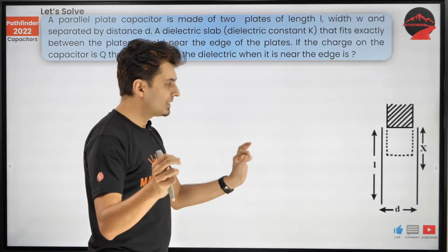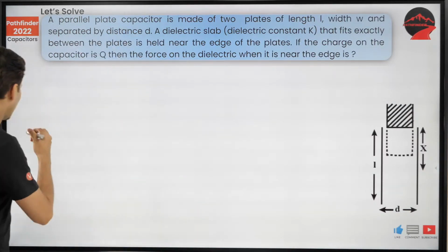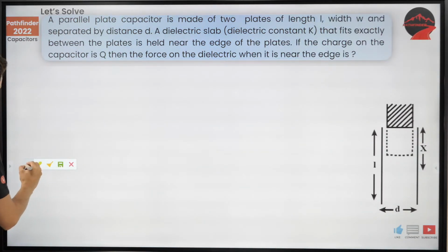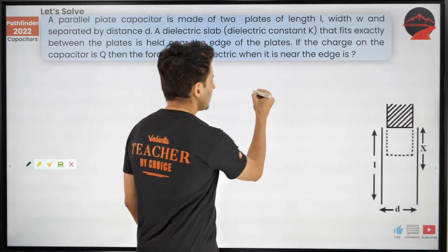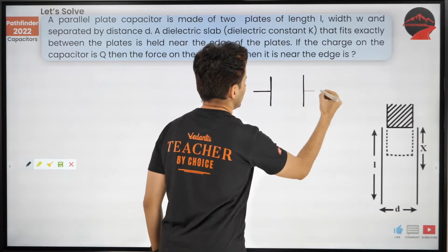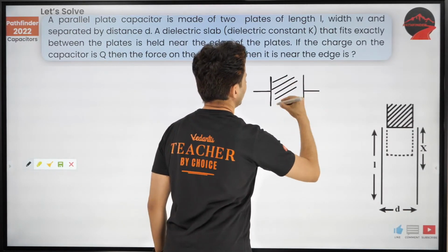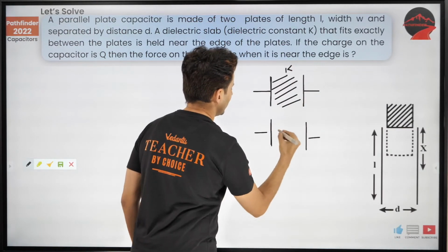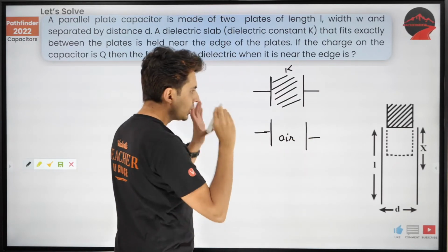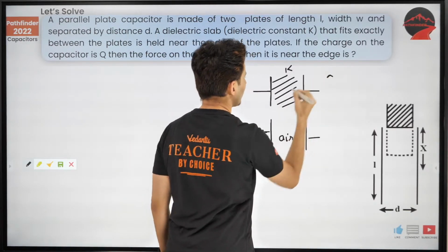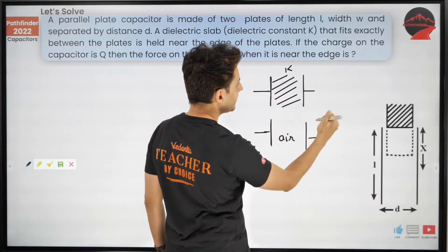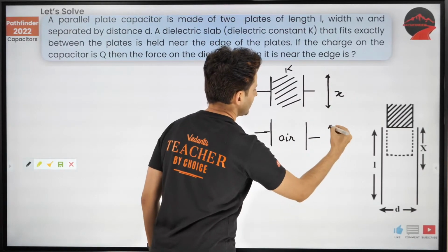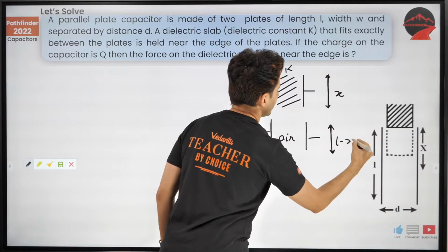Now, what we are going to do is figure out the capacitance first, and then we will find the energy and then the force. Let's do this step by step. Imagine this is a capacitor with dielectric constant K, and there is another capacitor out here, but this is an air gap. Let's assume that this much distance is x. Obviously this much will be L minus x.